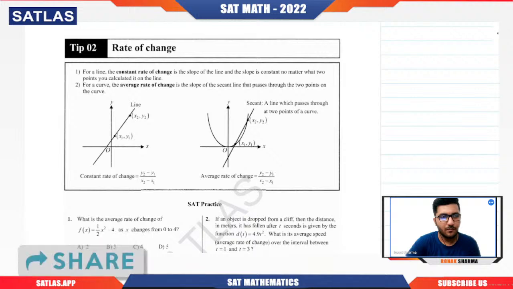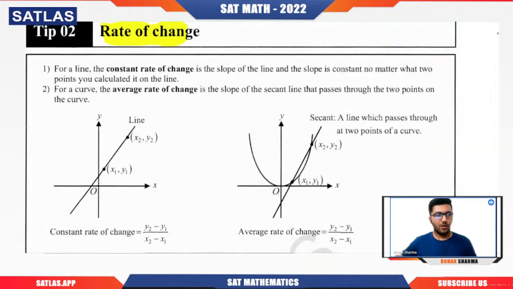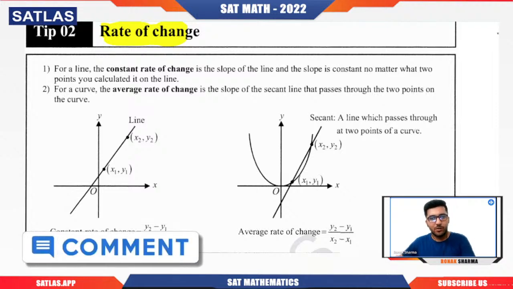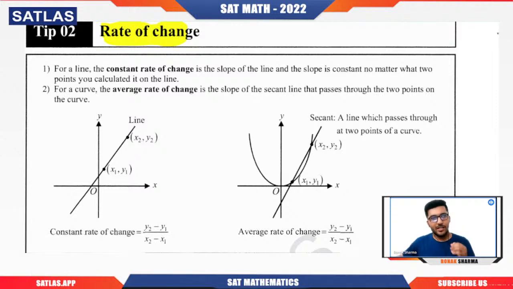Now you need to understand one thing. Rate of change means what? I have seen that if I ask students about rate of change, they simply answer, sir, y2 minus y1 divided by x2 minus x1. No, this can work in other examinations which are totally based on numerical aptitude. But in the SAT, as I have told you earlier, they try to include real life based problems which have applications of mathematics.